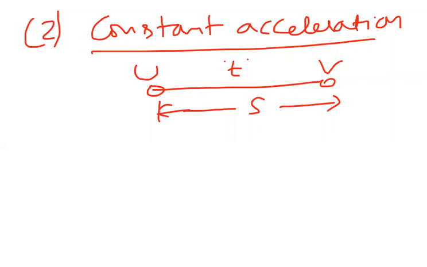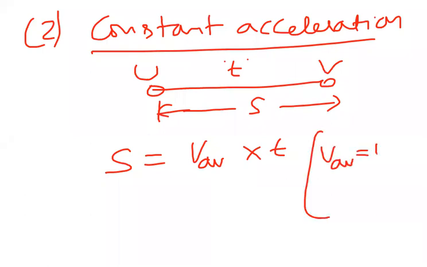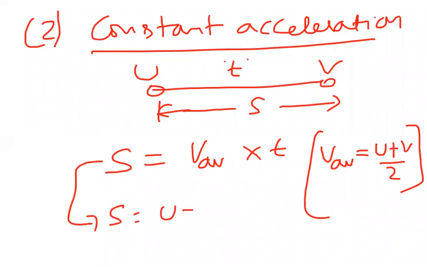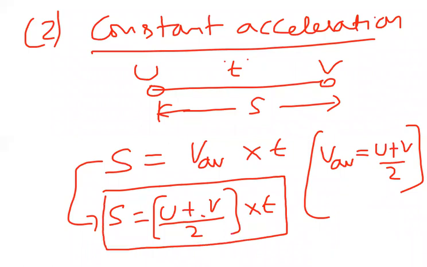So acceleration is constant means we can write this equation as, what is the displacement? Displacement is average velocity into time. When it's moving with constant acceleration, average velocity is nothing but (u plus v) by 2. So the displacement formula I can also write as s is equal to (u plus v) by 2 into t.